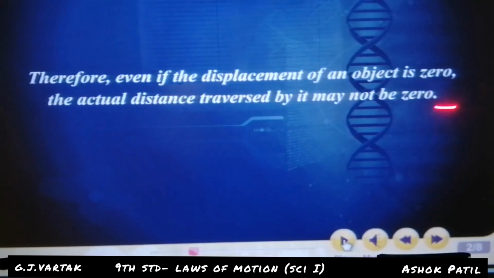That's why distance is traveled, but displacement does not take place.